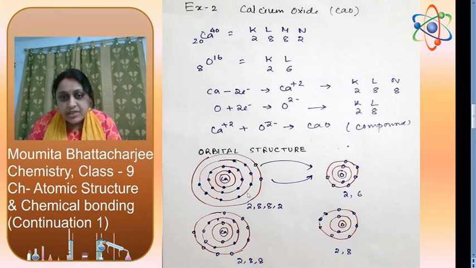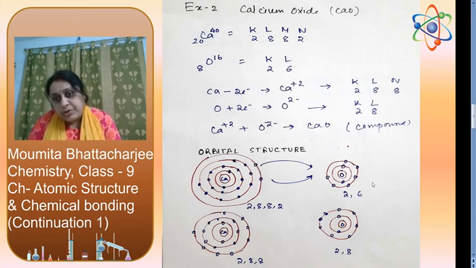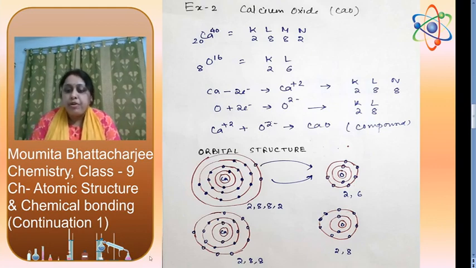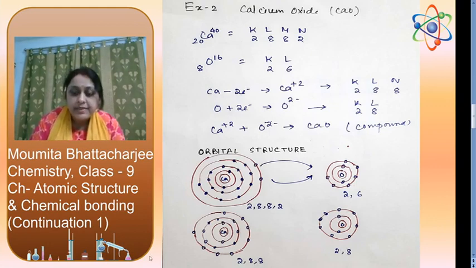This is the orbital structure. Here you can see from the outermost shell of calcium, 2 electrons are transferring from calcium to oxygen. Here oxygen gets a total of 8 electrons, and for calcium, the last shell contains a total of 8 electrons. Thus they will combine together to form the compound calcium oxide.